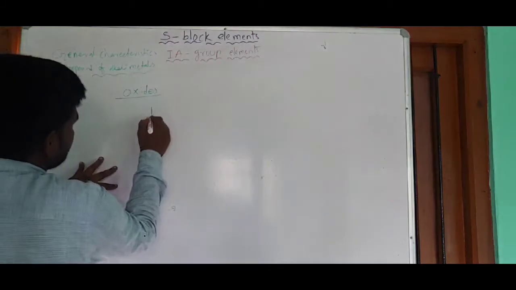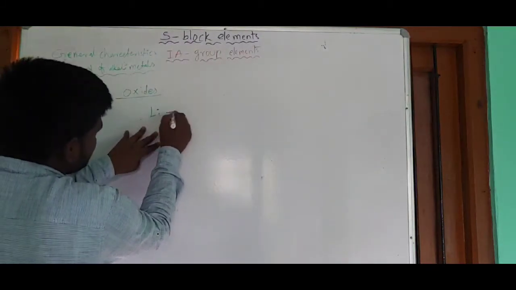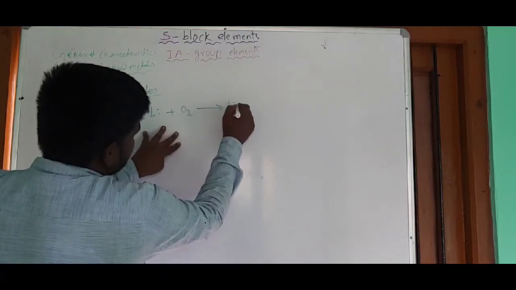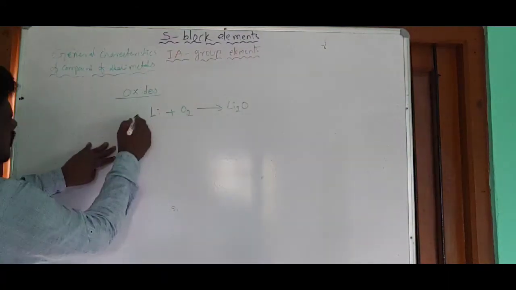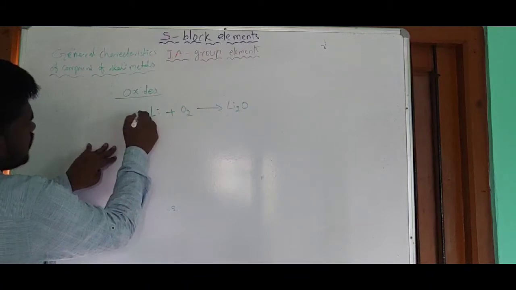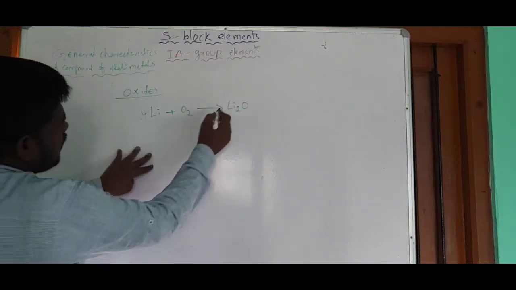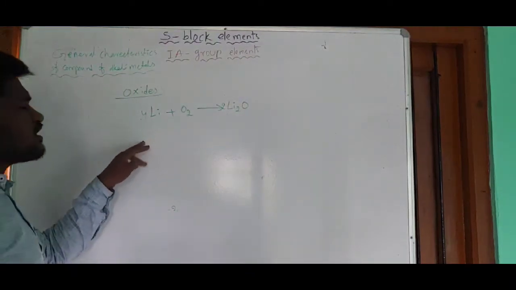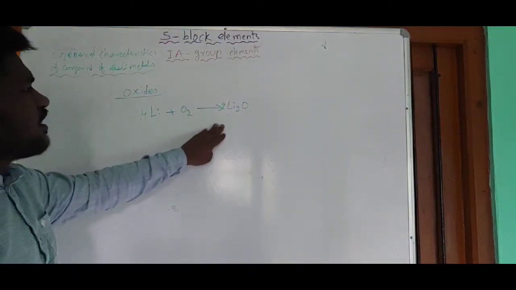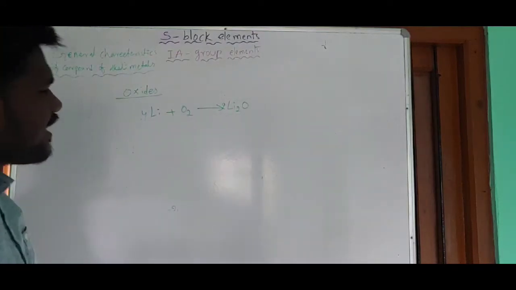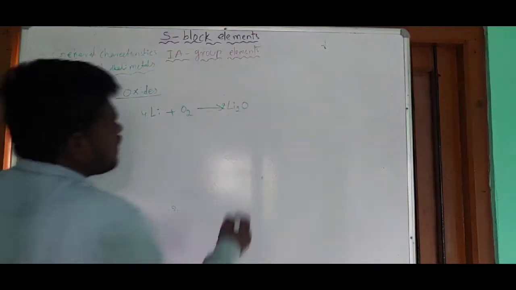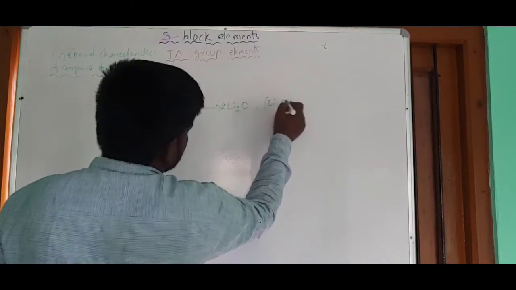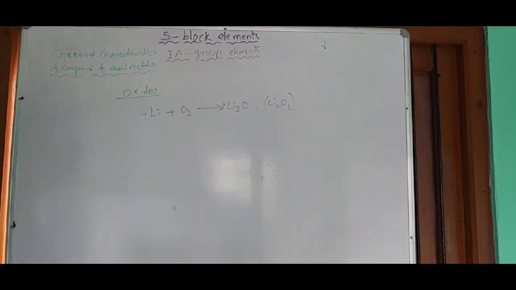Example, we take lithium. Lithium is subjected to combustion in the presence of air. It reacts with oxygen and gives us Li2O. To balance this equation, you multiply this one with 4 and this one with 2. So 4 moles of lithium on combustion react with 1 mole of oxygen and give 2 moles of Li2O. Here a very small amount of Li2O2 is also formed.